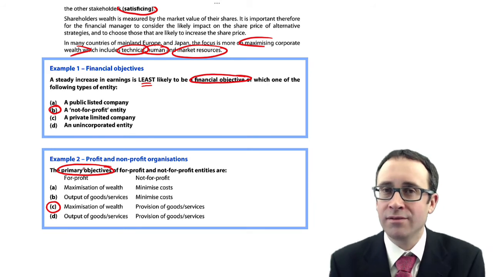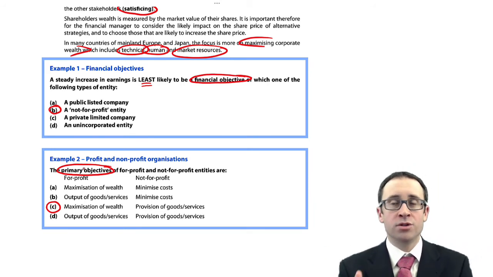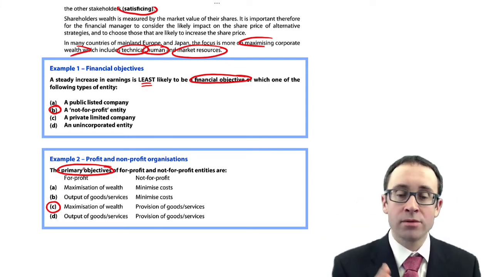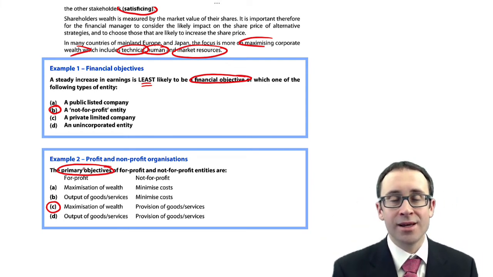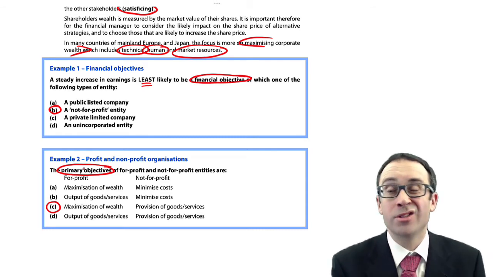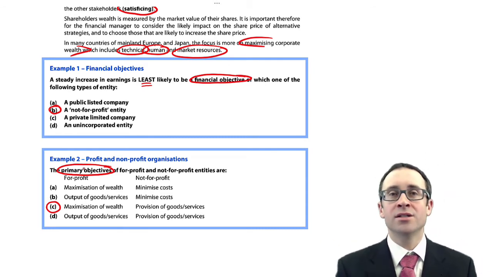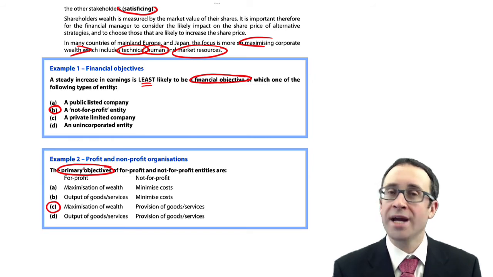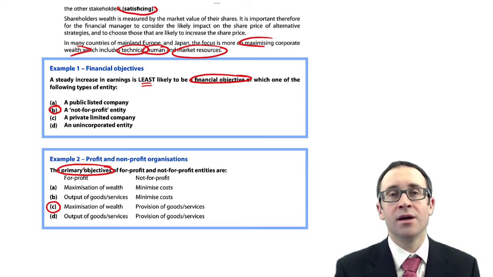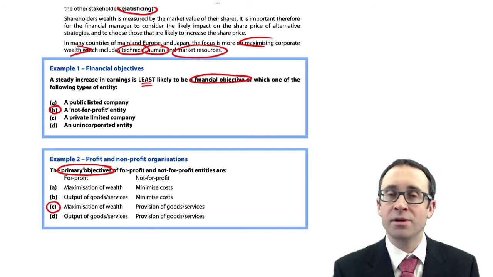It would be an objective. It would be good to reduce your costs to give you more of a surplus. But the main primary objective of a not-for-profit entity is providing goods and services, because you provide those goods and services to fulfill your objective. I was talking about WaterAid before, and also UNICEF, Oxfam, whoever it may be. They want to provide services to help out less privileged people. There we have it.